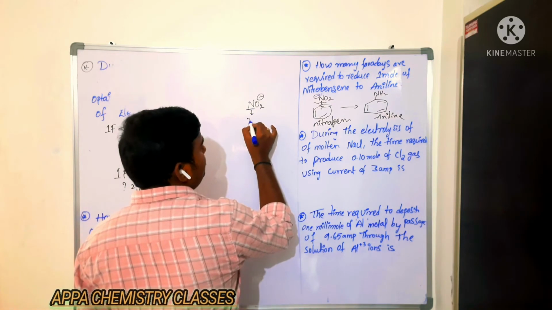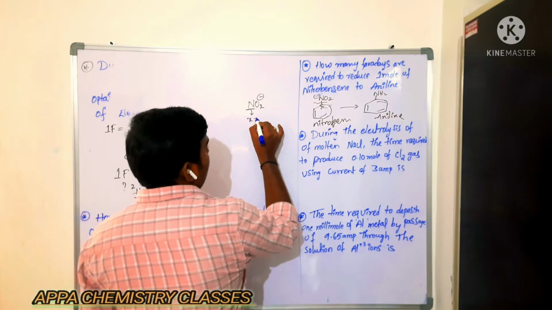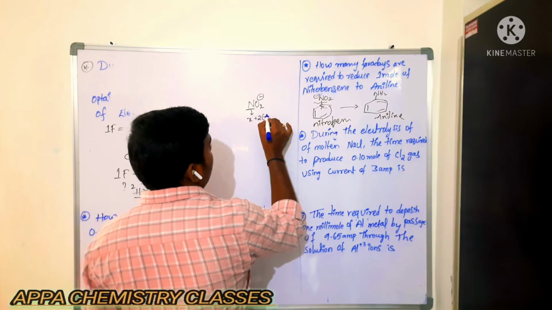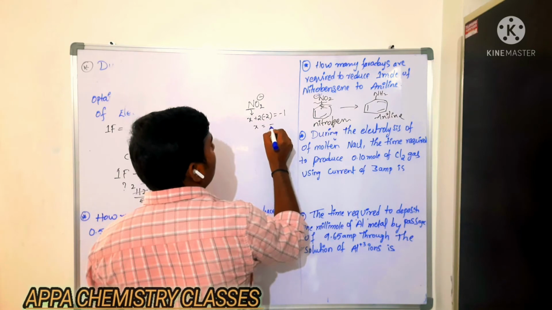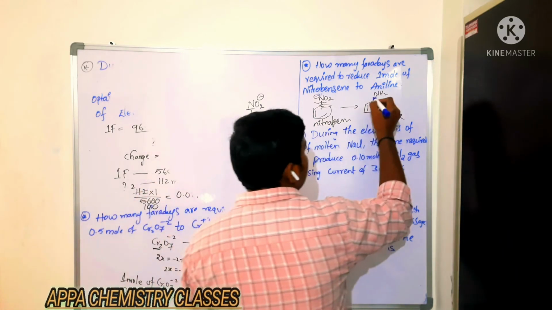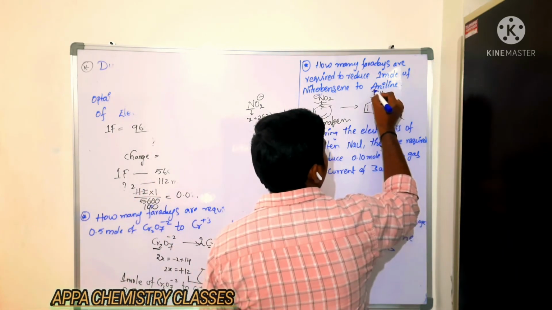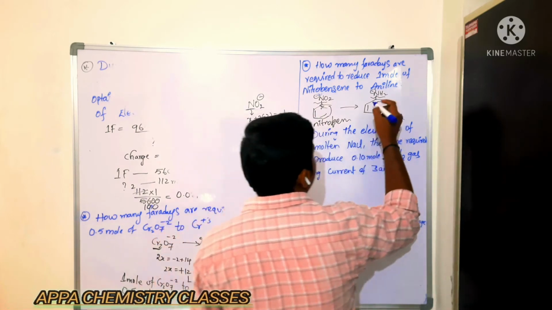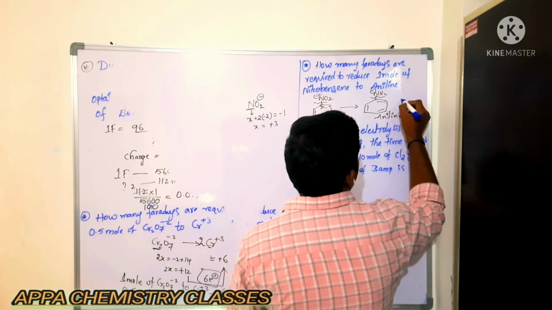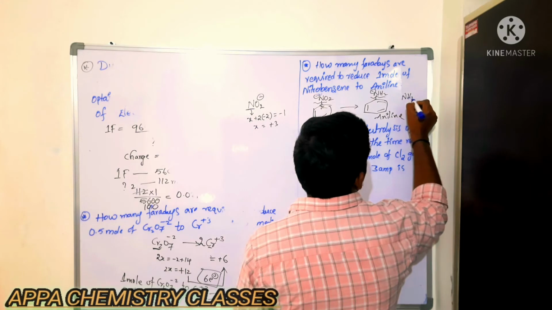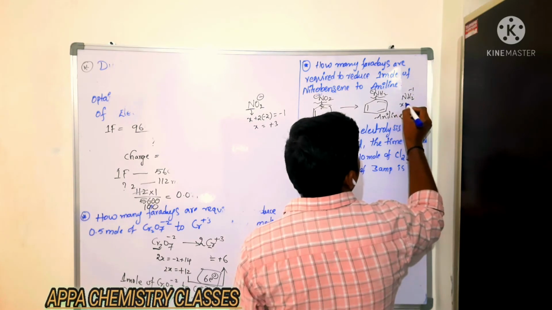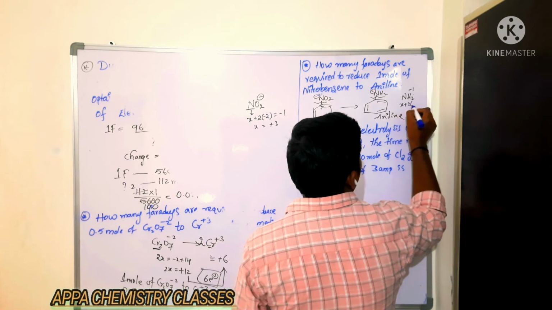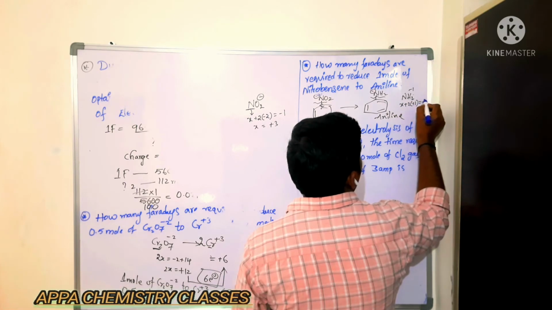X plus 2 into minus 2 is equal to minus 1, so X is equal to plus 3. Now in this case, whenever it is dissociated, this nitrogen is getting the minus charge. Now in the case of NH2 minus 1, X plus 2 into plus 1 is equal to minus 1.